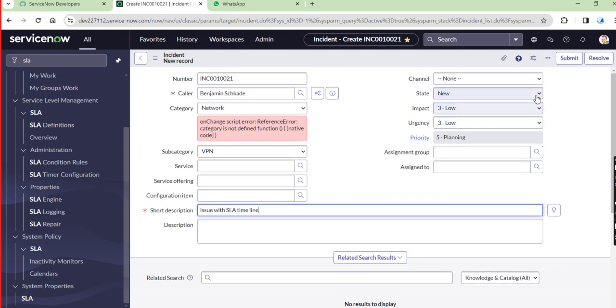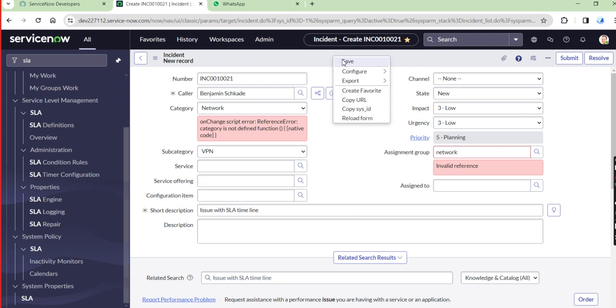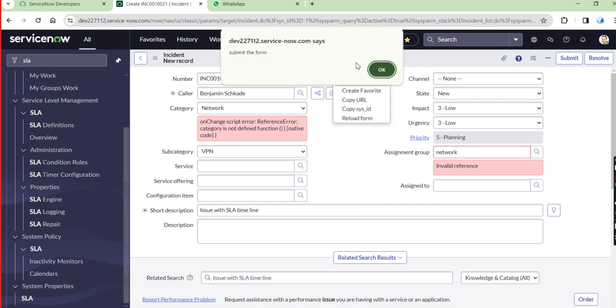And priority is 5. So already priority 5 is there, and assignment group is network. So this is there. Now save that. Just submit the form.